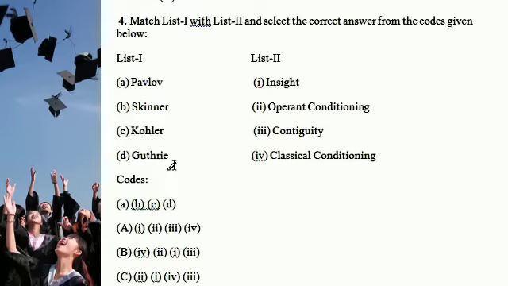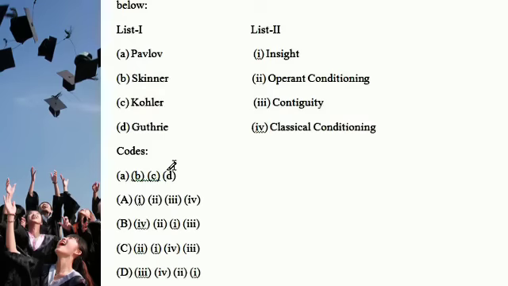And the next question: match List 1 and List 2. Select the correct answer from the codes given below. Pavlov is basically classical conditioning, Skinner is operant conditioning, and Kohler means insight.